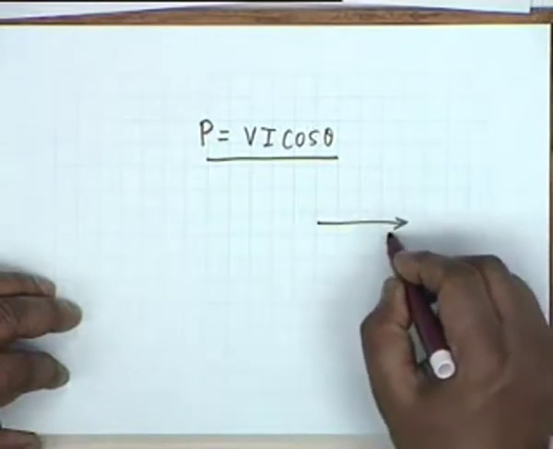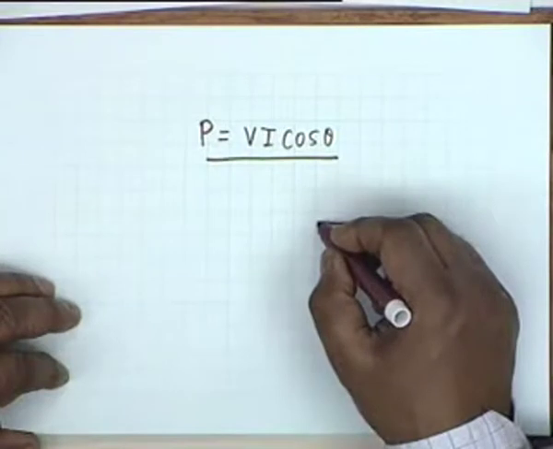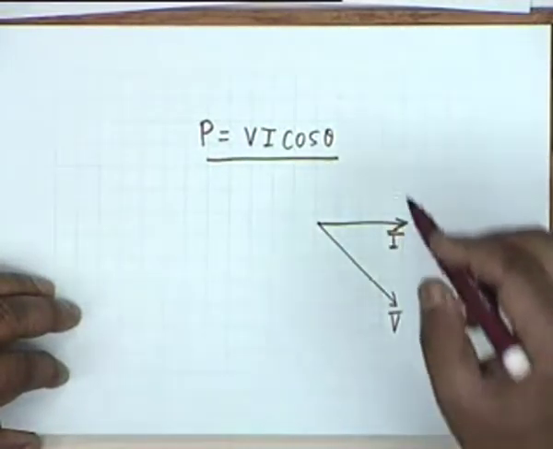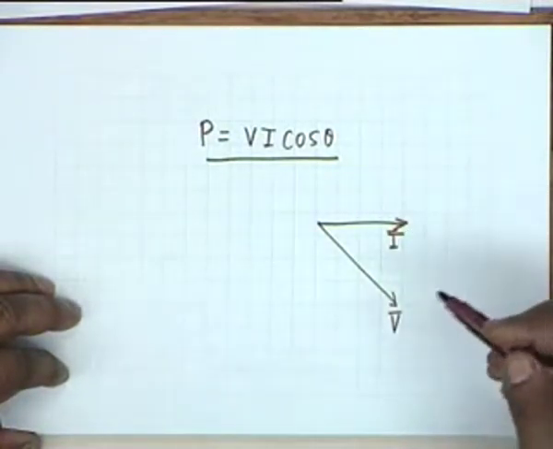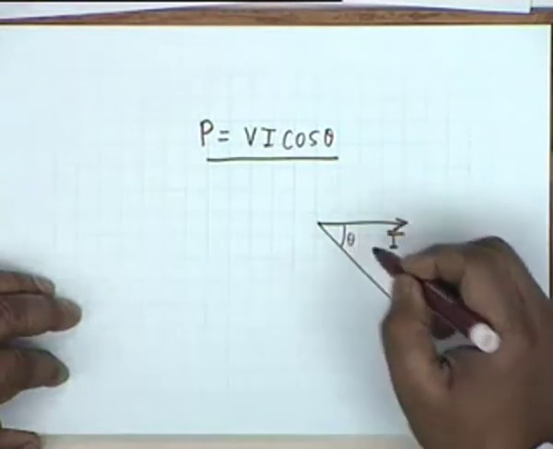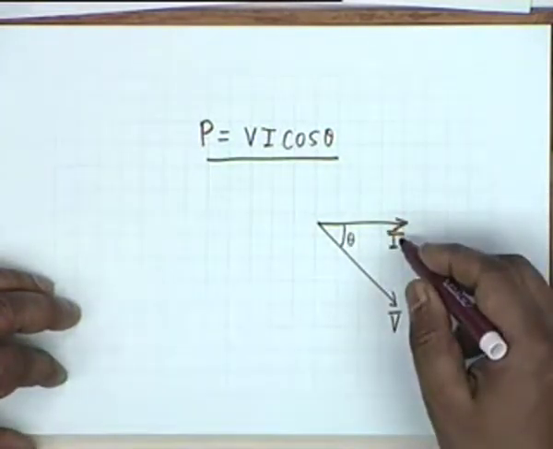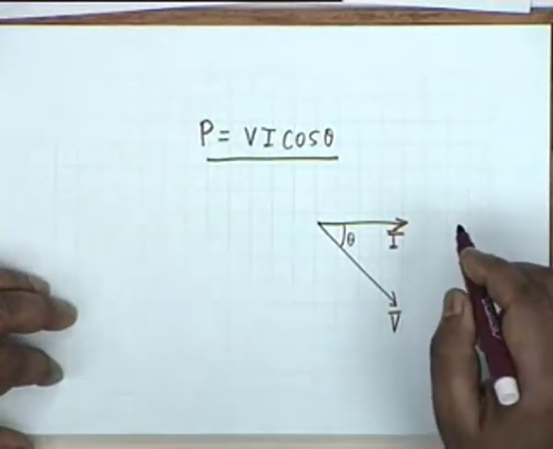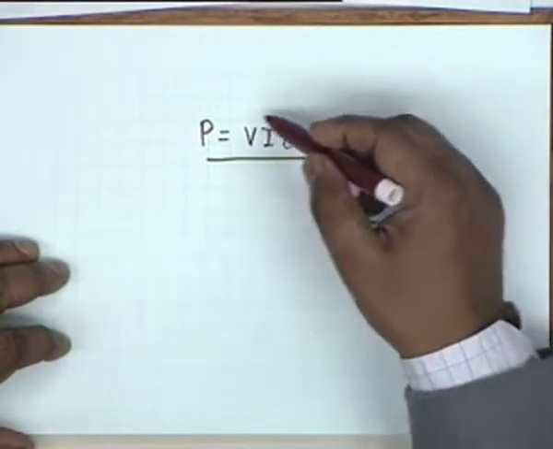Let us say we have arbitrarily, let's say this is the current phasor, and let's say this is the voltage phasor. Then the power is obtained by projecting one vector on the other. This angle is theta. In this case, the current is leading or lagging? Leading. So the power factor shall be a leading power factor.